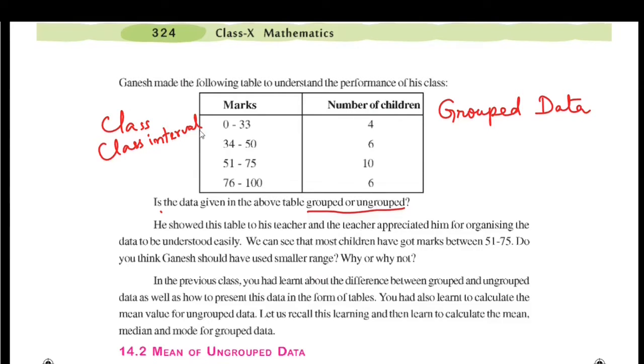Here we have 4 groups. These groups might have been taken with a definite purpose. Against each group, the number of children obtaining marks within this group is written. So the actual marks are not taken here, only the group is taken. Here for 0 to 39, we are getting 4 occurrences. The actual value of the marks is missing here, so we are losing some information. In grouped data, we lose some information.